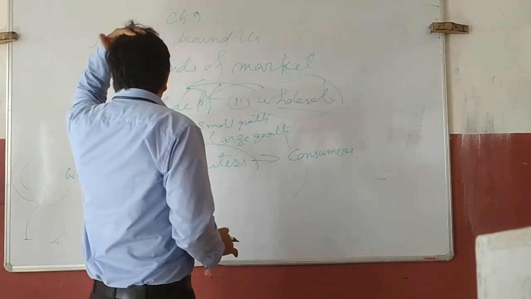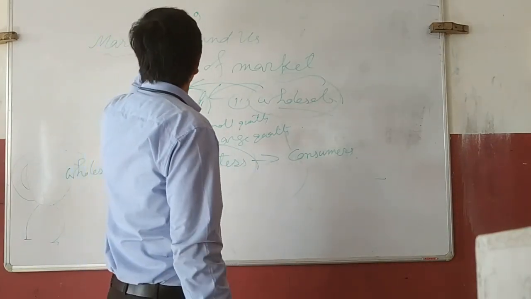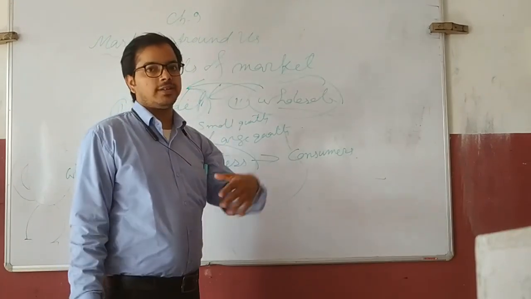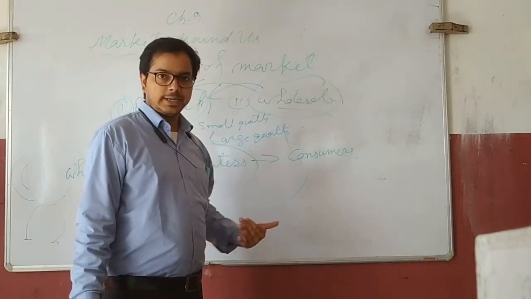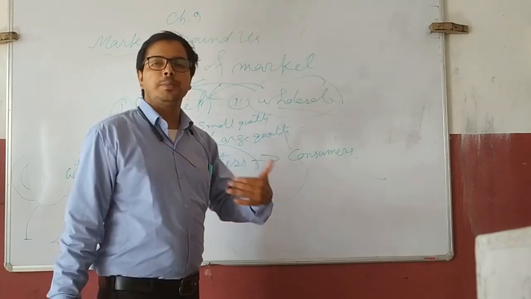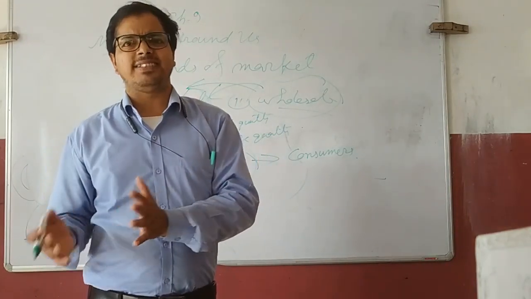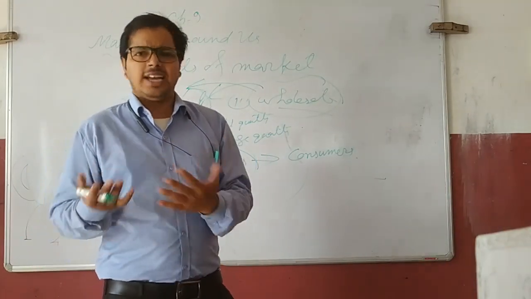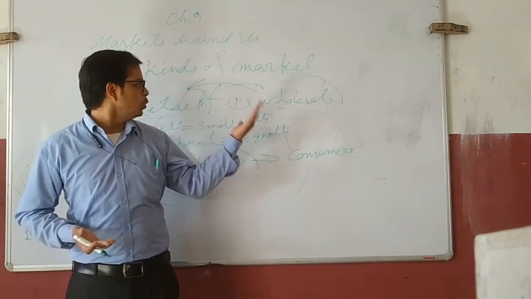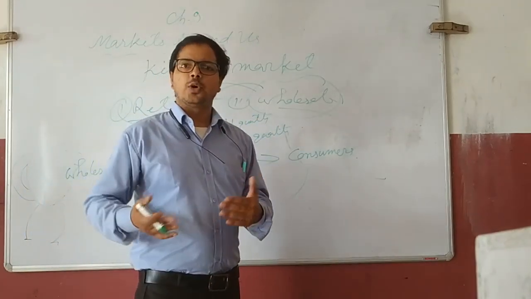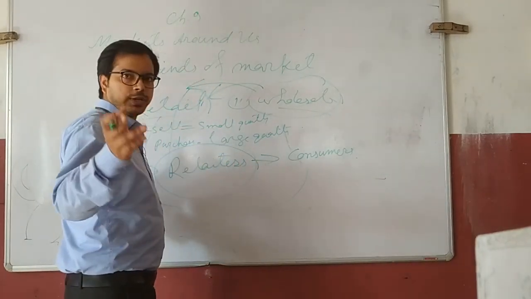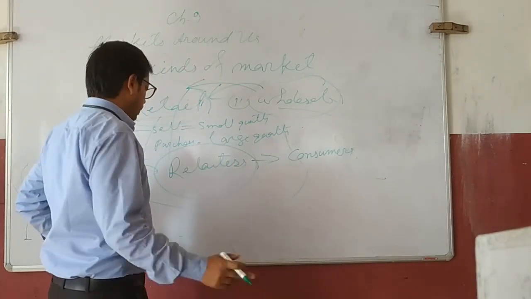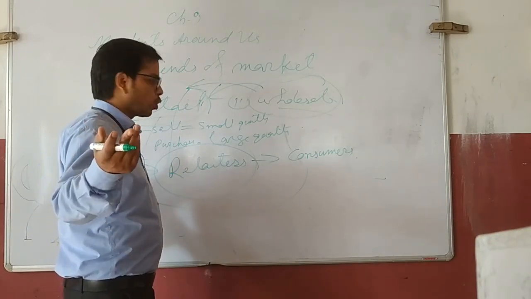And you see next, types or kinds of market. Market is of two types. One is retail market, and another is wholesale market. In retail market, people go to purchase goods or items in less quantity. But whenever people go to wholesale market, they purchase goods in large quantity. Clear? If you have any doubts, you can ask me later on, either in class or through comments.